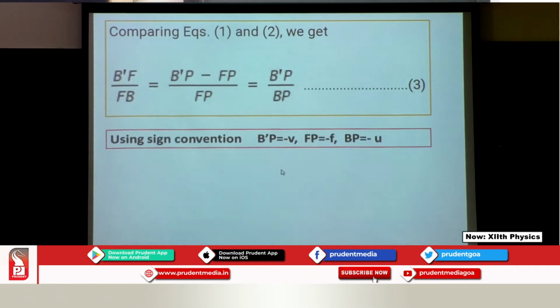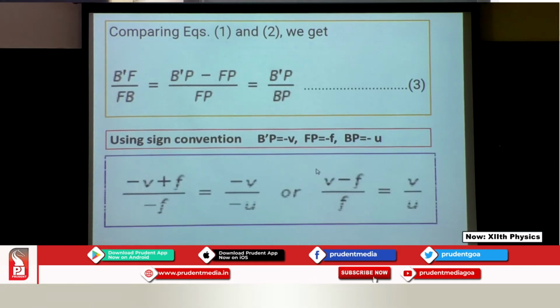Now using the sign convention, I just spoke about the sign convention, students. B dash P is the image distance, so it is minus v because it is a concave mirror. Over here FP is minus f, and BP, which was the object distance, is minus u. So substituting in the above equation, instead of B dash P, FP and BP, I will be substituting these.